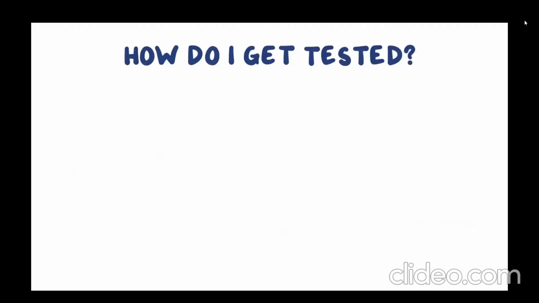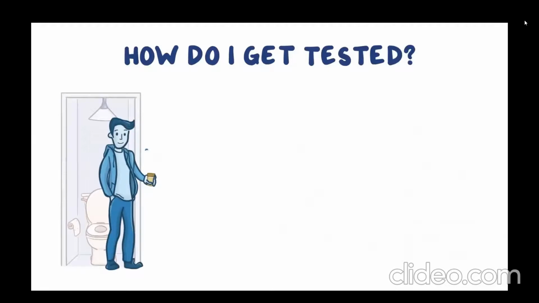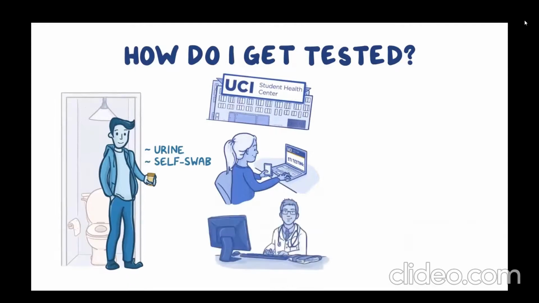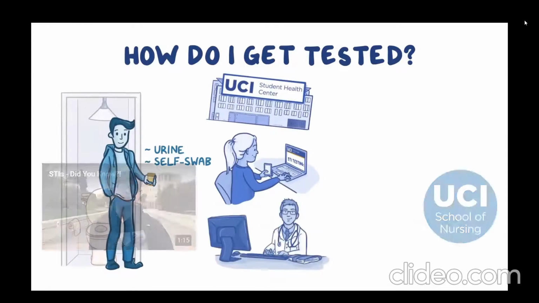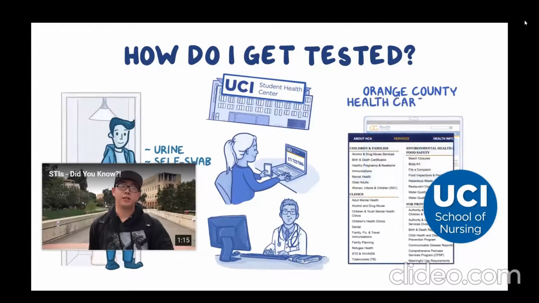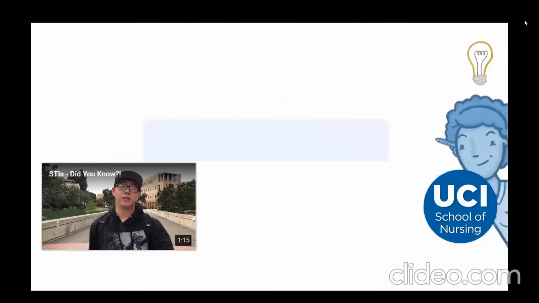See, the good news is testing is easy and available to you as a student. Samples are drawn through urine or self-swab, depending on the tests being done. You can go to the UCI Student Health Center, check out their website, or see your medical provider to get tested. There's also free, anonymous, and confidential testing throughout Orange County. Please visit the OC Healthcare Agency for locations. Hashtag Know the Facts.